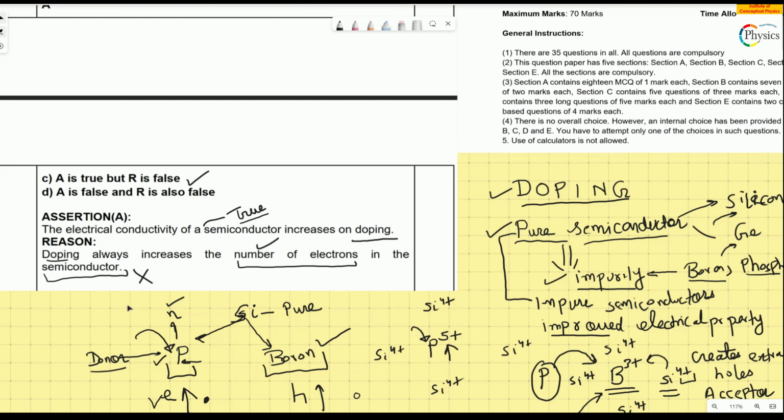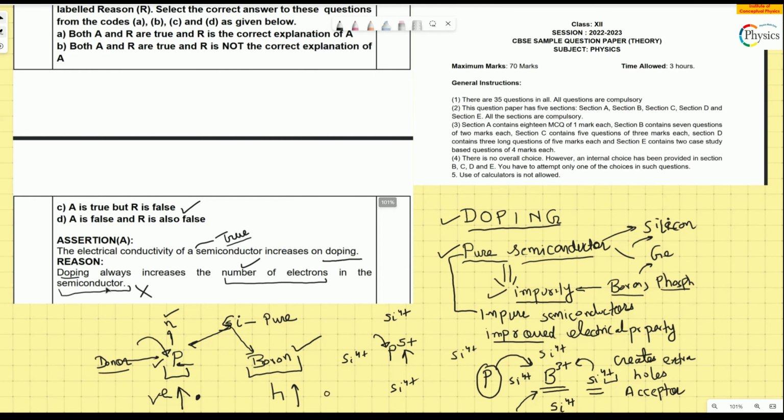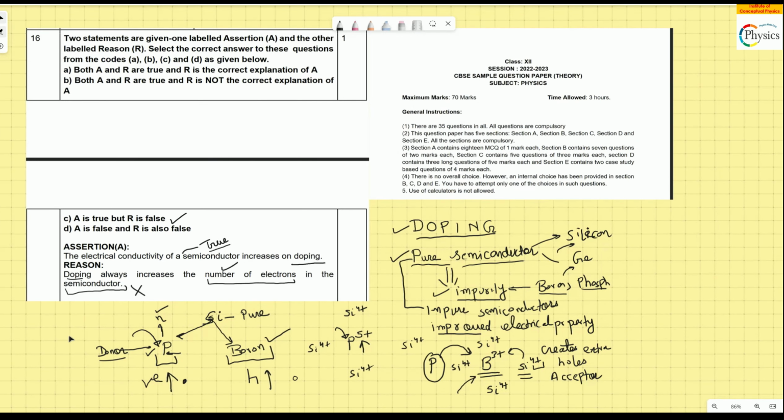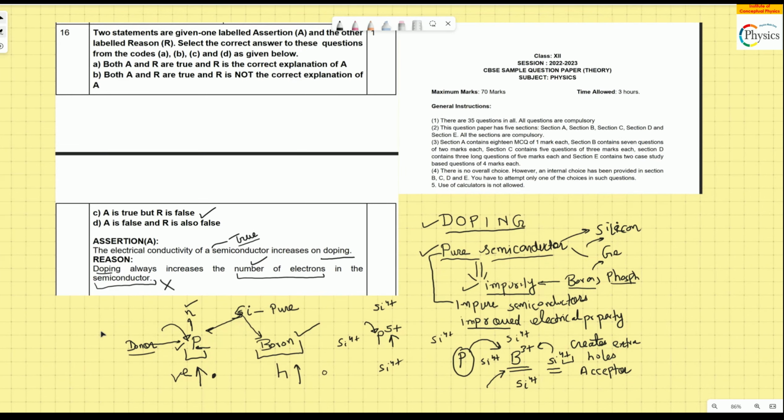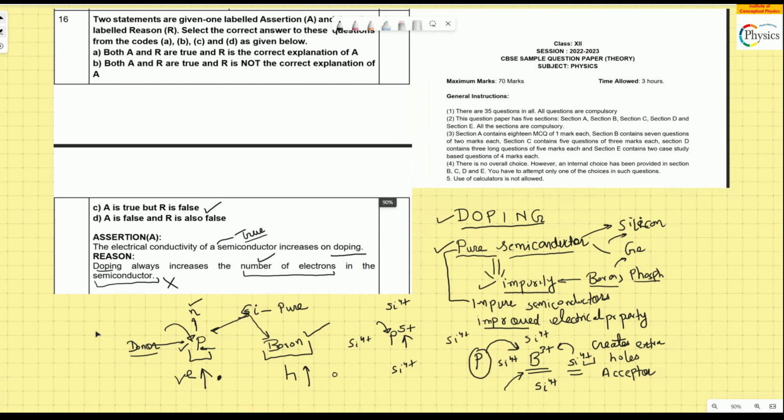I deliberately go in detail and explain repeatedly so that you never forget this, because questions can come in many forms. They can ask you to draw the atomic level diagram. So you know what to do now. It should be boron 3 plus and phosphorus 5 plus, as I drew here. This is one structure that I drew for N type, and this is another structure that I drew for P type.